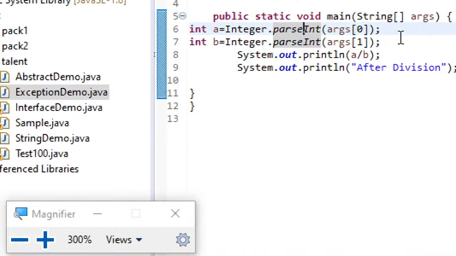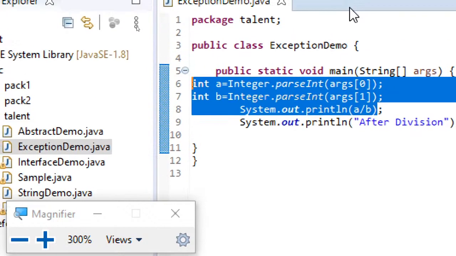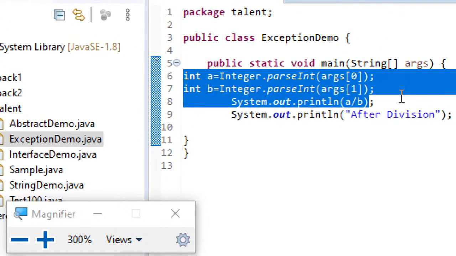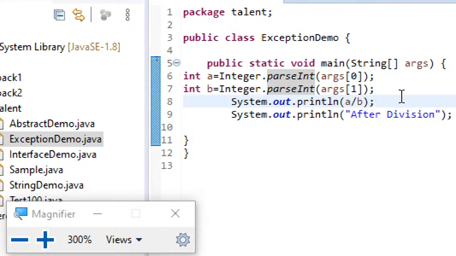So if you observe, in the small piece of code we have just written here, we have seen three different varieties of exceptions. NumberFormatException: if the expected format is not a number, we get this NumberFormatException. ArrayIndexOutOfBoundsException: if the required number of arguments are not provided, we get this exception.